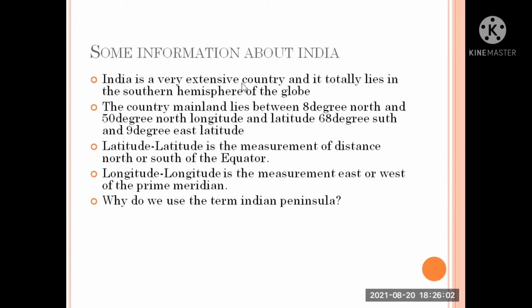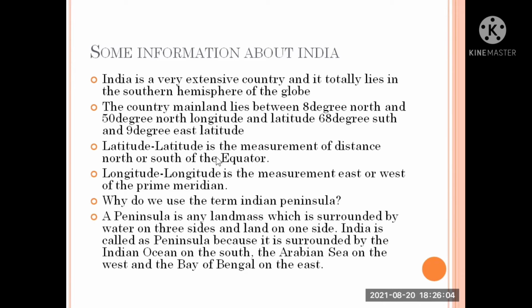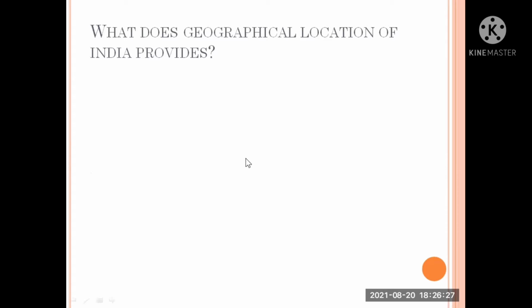Why do we use the term Indian Peninsula? Let us make a quick learn about it. A peninsula is any landmass which is surrounded by water on three sides and land on one side. India is called a peninsula because it is surrounded by the Indian Ocean on the south, the Arabian Sea on the west, and the Bay of Bengal on the east. So we call India a peninsula.